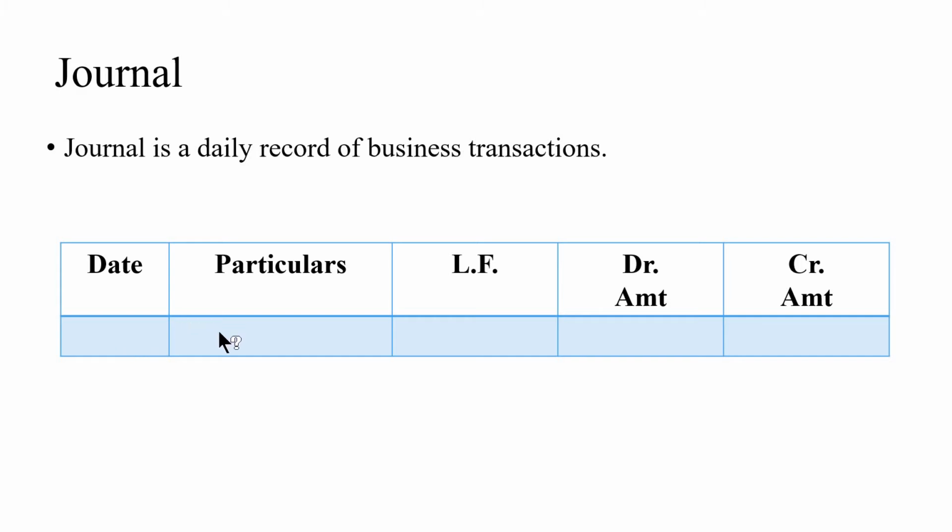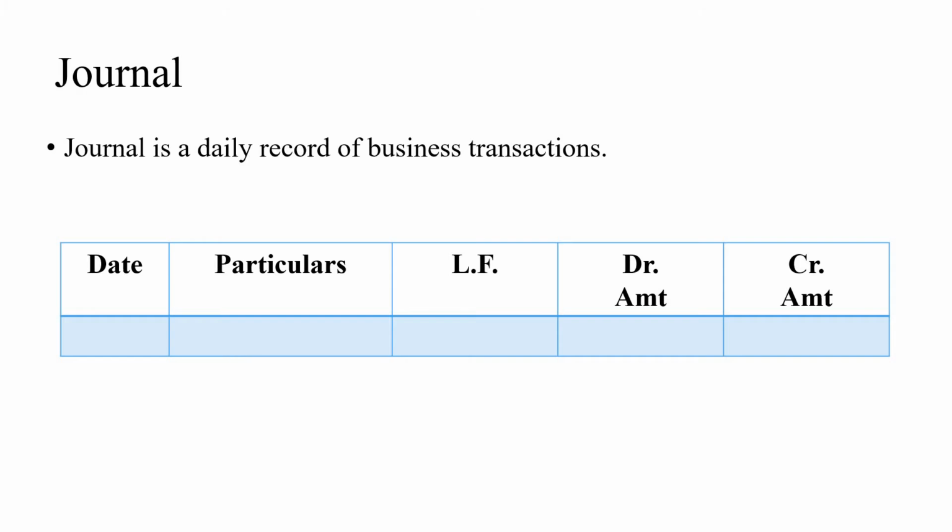Coming to the particulars here, each business transaction has two accounts, one debit and credit. In the first line of the particulars column, name of the debit account is written along with the word DR, that is debit, at the end, and the amount is taken onto the fourth column. In the second line, in the particulars, start with the word to and after some space, write the name of the credit account, and the amount is taken onto the last column, that is credit amount.